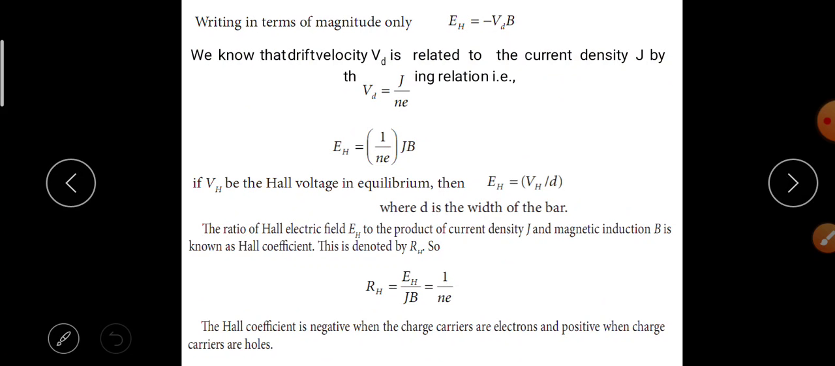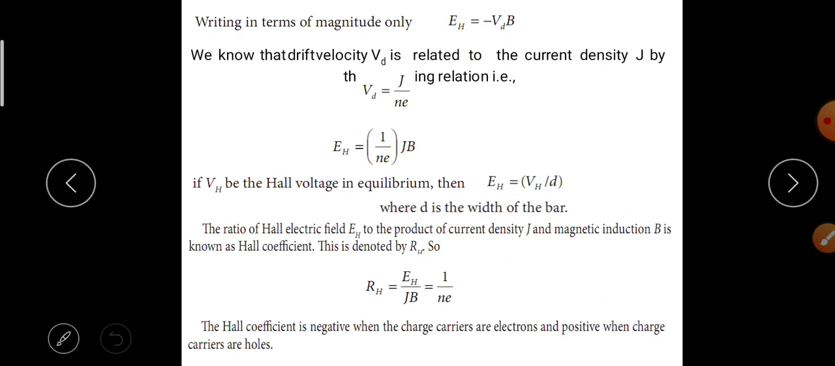We know that the drift velocity Vd is related to the current density J by the relation Vd is equal to J by NE. EH is equal to 1 by NE into JB. If VH be the Hall voltage in equilibrium, then EH is equal to VH by D, where D is the width of the bar. The ratio of the Hall electric field EH to the product of the current density J and magnetic induction B is known as the Hall coefficient. This is denoted by RH. So RH is equal to EH by JB is equal to 1 by NE.